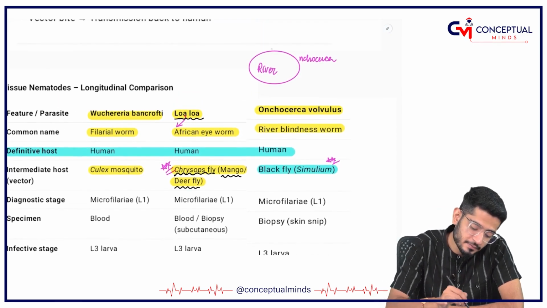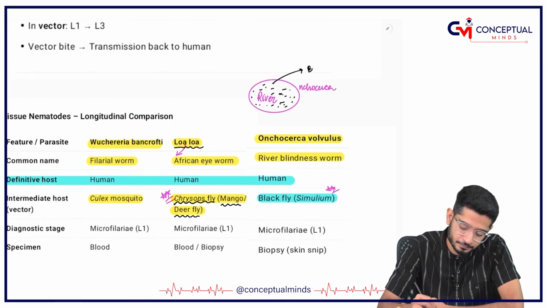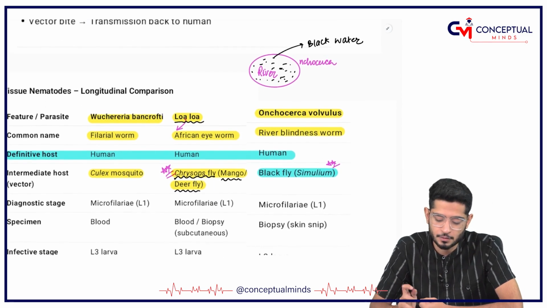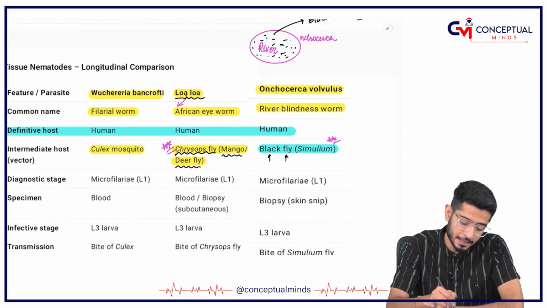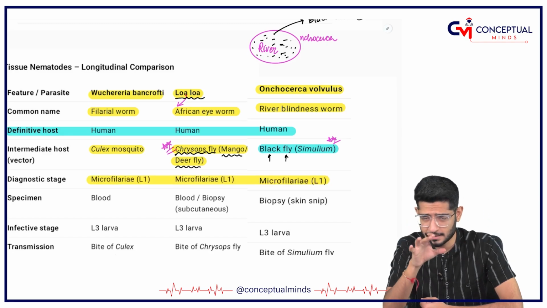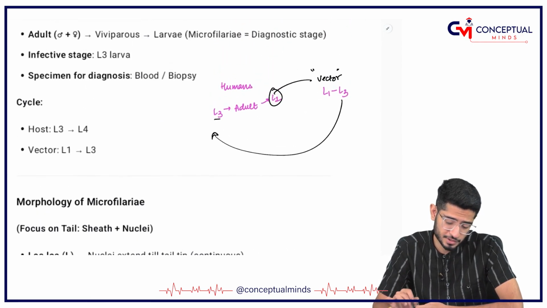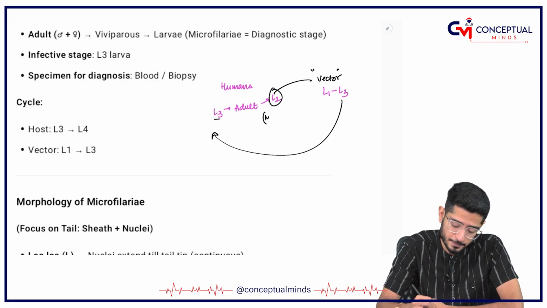Whereas now this river is filled with water. Which water? The black water. So, black fly or the Simulium fly. The diagnostic stage is going to be microfilaria, that is the L1. This is the diagnostic stage, microfilaria L1.